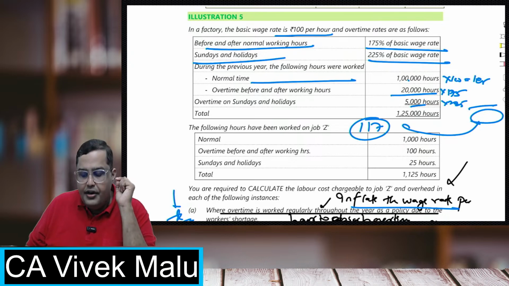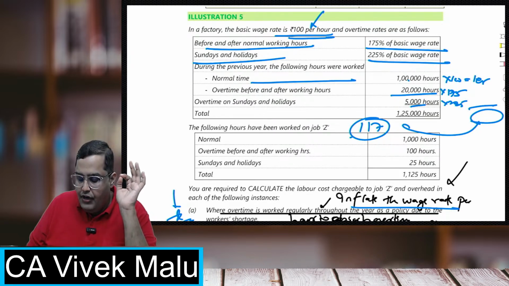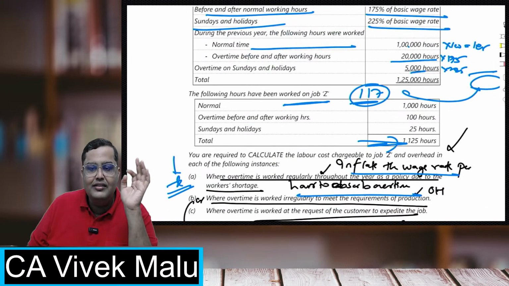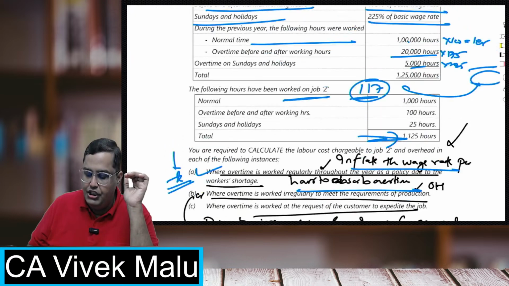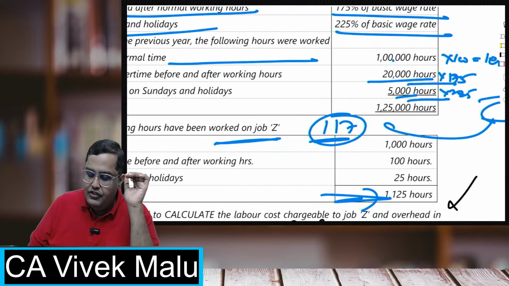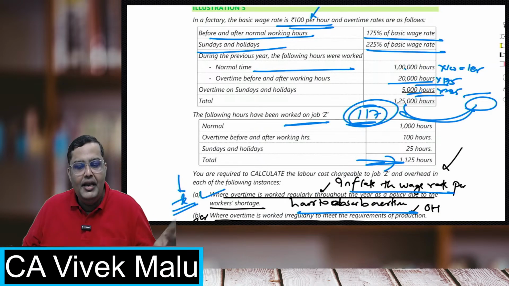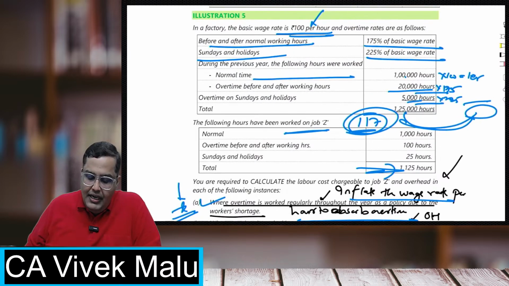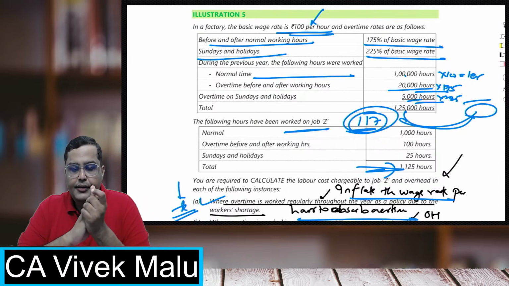It means that the rate per hour will always be 117 now, not 100 per hour. We will not consider the rate to be 100 per hour. We will consider the rate 117 per hour, and for any job, whatever the hours are, we will multiply by 117. This will be done in case A. When there is a shortage, do not treat them as separate. Just take the total cost, divide by total hours, and now the rate per hour will be the same for every hour, be it on a Sunday or a working day: always 117. Everybody clear with this?